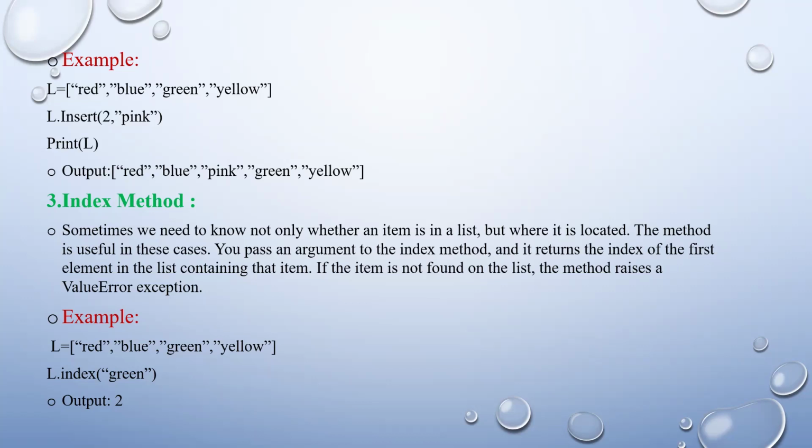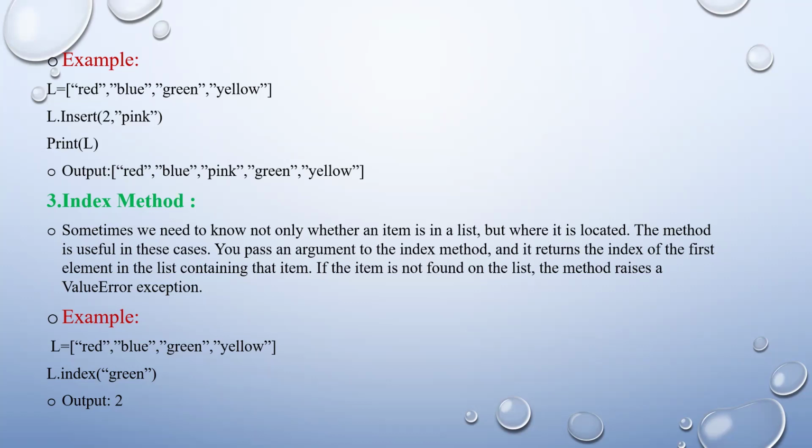Example, see here. I have given red, blue, green, and yellow. I just want to know the green position, where the green is located. Here, I have already said this is an array. Array means red is in 0 position, blue is in first position, green is in second position, yellow is in third position.